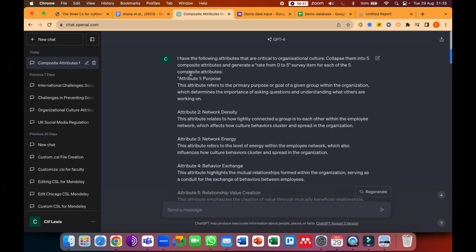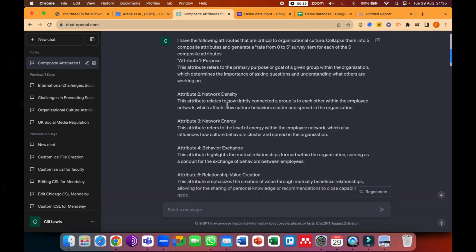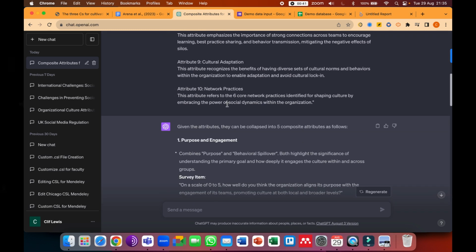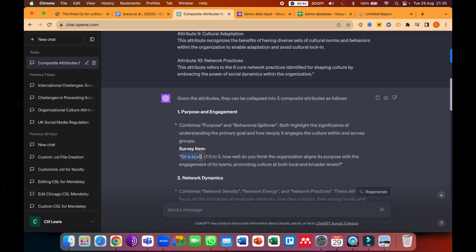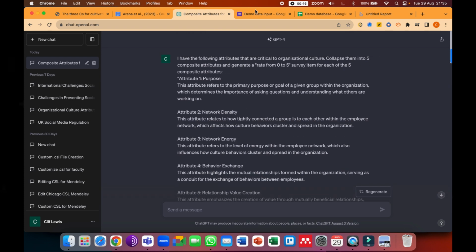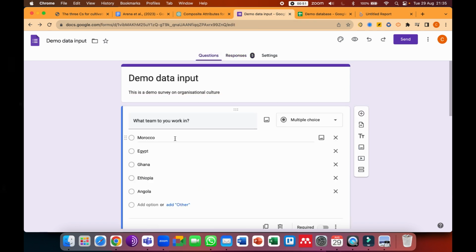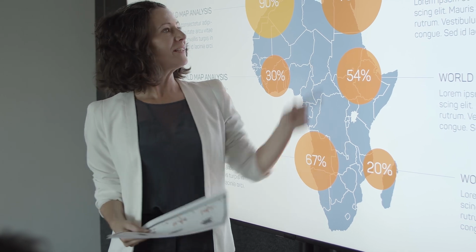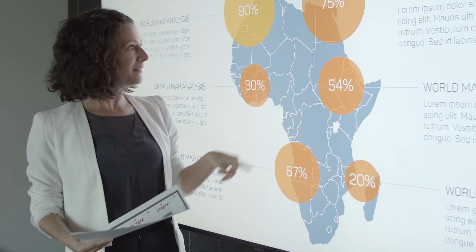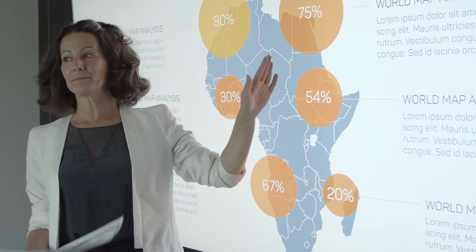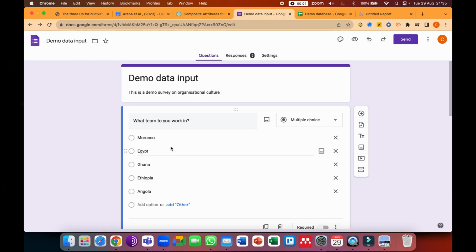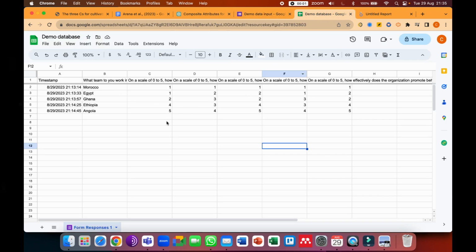I said collapse them into 5 composite attributes and write a survey item. We then built a survey and collected a response for each of the 5 teams across Africa, because we want to recreate this image that I got from a stock video that I used in one of the promotional videos. The 5 teams are Morocco, Egypt, Ghana, Ethiopia, and Angola. We've got one response from each of the teams.